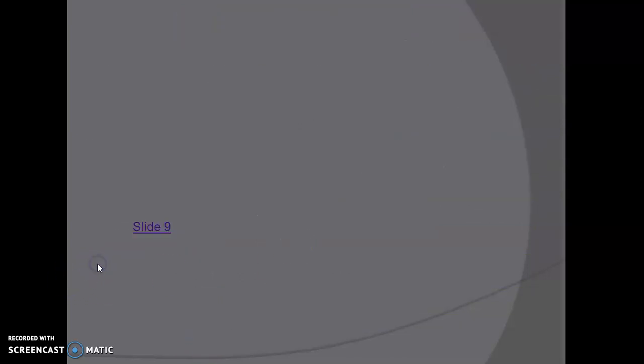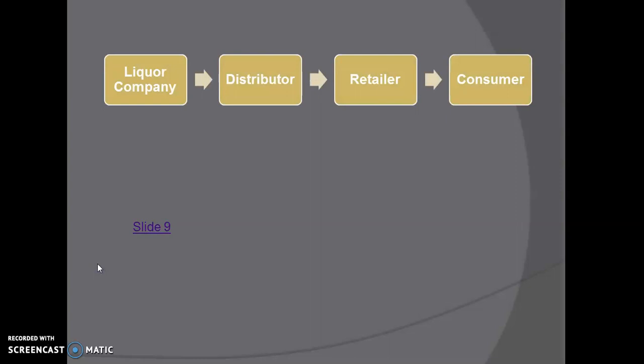Supposedly there is a liquor company which is manufacturing the liquor. That company distributes the liquor to the distributor. The distributor will sell it further to the retailer, and the retailer will further sell it to the consumer for final consumption. Out of the first two, the seller is the company, so the company is going to collect TCS from the distributor. Out of the next two, the distributor is the seller, so the distributor is going to collect TCS from the retailer. Out of the retailer and the consumer, the seller is the retailer.